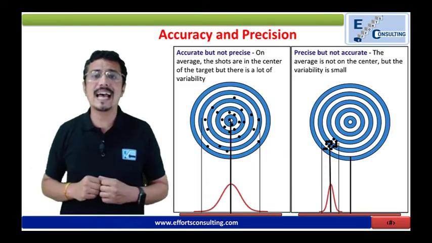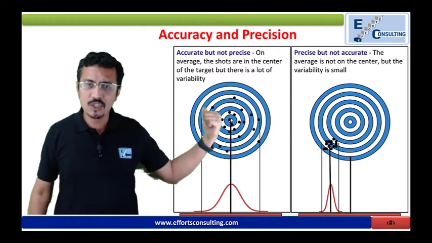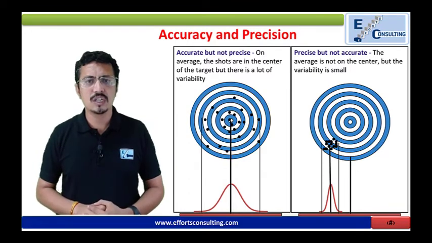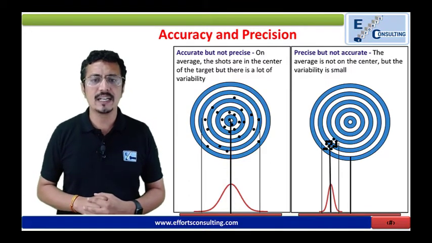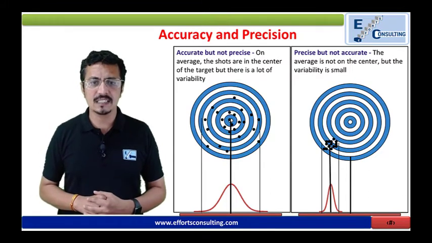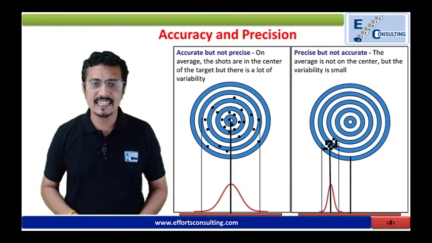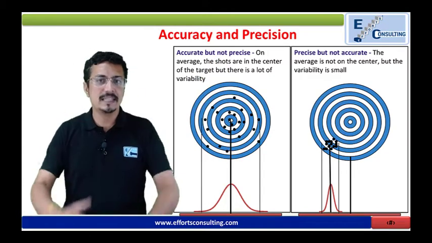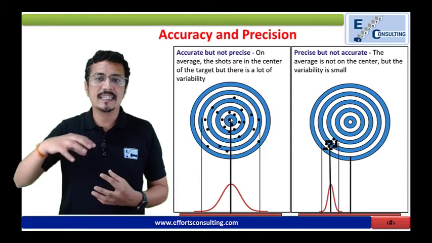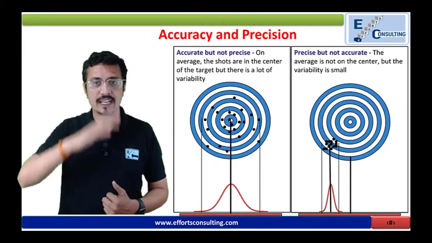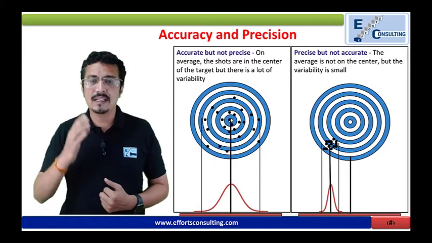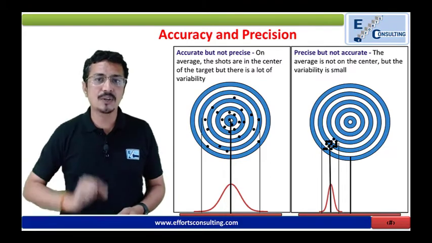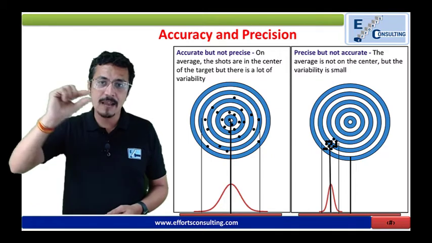It is very important to understand what accuracy and precision are. I have two figures here. If I would like to judge which figure is accurate and which is precise, I can say figure 1 is accurate but not precise. Why accurate? Let's say I am producing the cap, the example we took in earlier videos, and my customer has given me the tolerance limits of 4.2 and 3.8, and the black dots are the different caps I am producing.